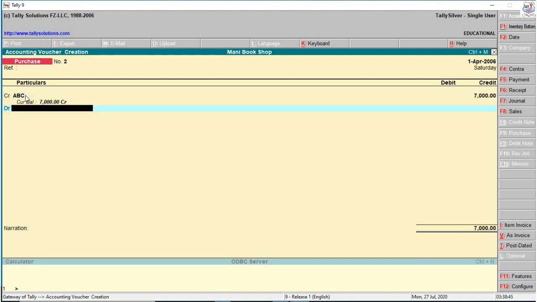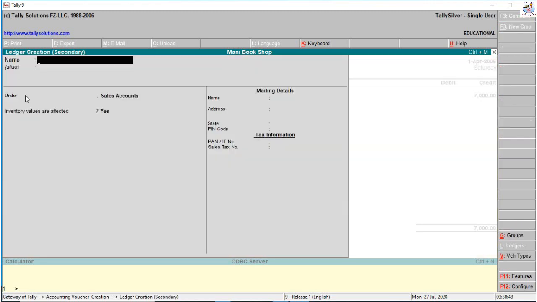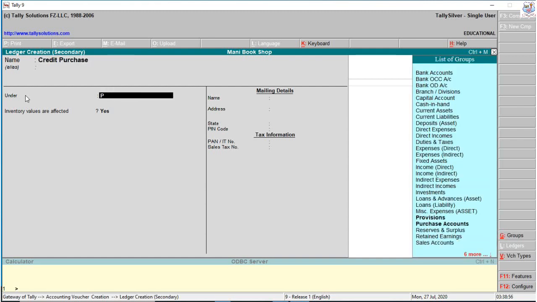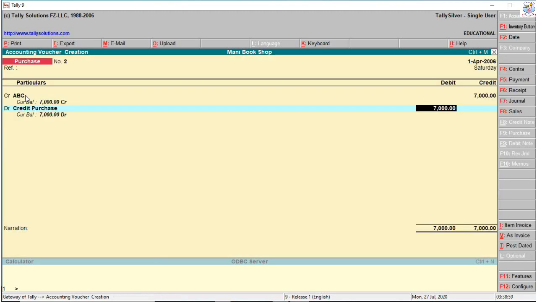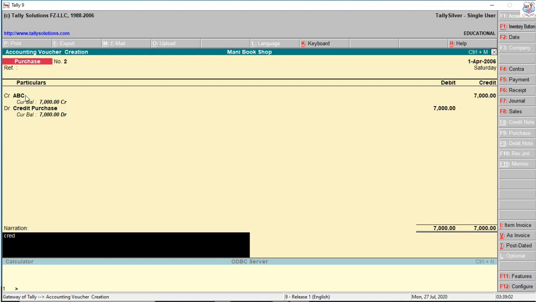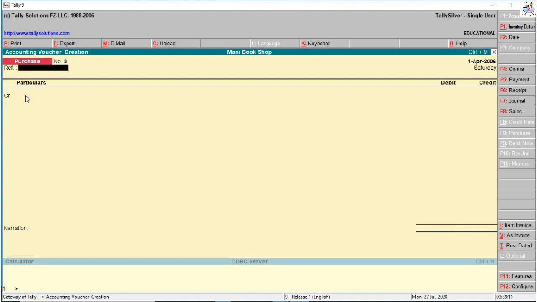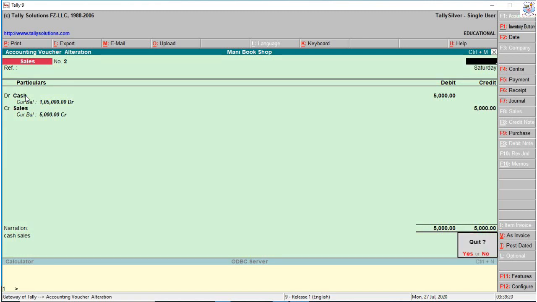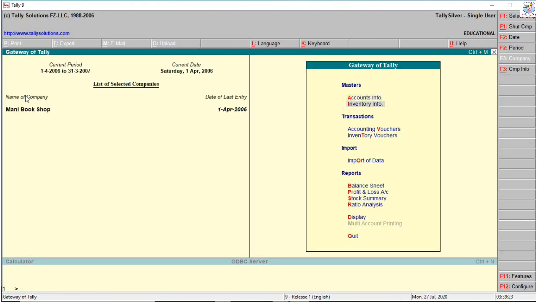If you want credit purchase, press enter to select the creditor's name. So create ABC as creditors, sundry creditors. So 7,000. If you want to create, Alt plus C, ledger creation, credit purchase. Purchase account, same. So credit purchase 7,000. Credit purchase. It is easy to create cash purchase and credit purchase. All vouchers are entered. If you want to check, page up, page down.